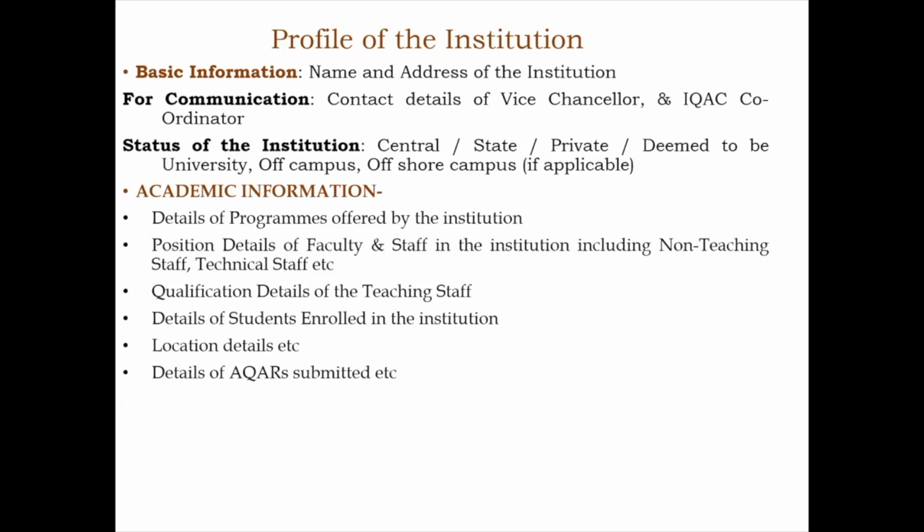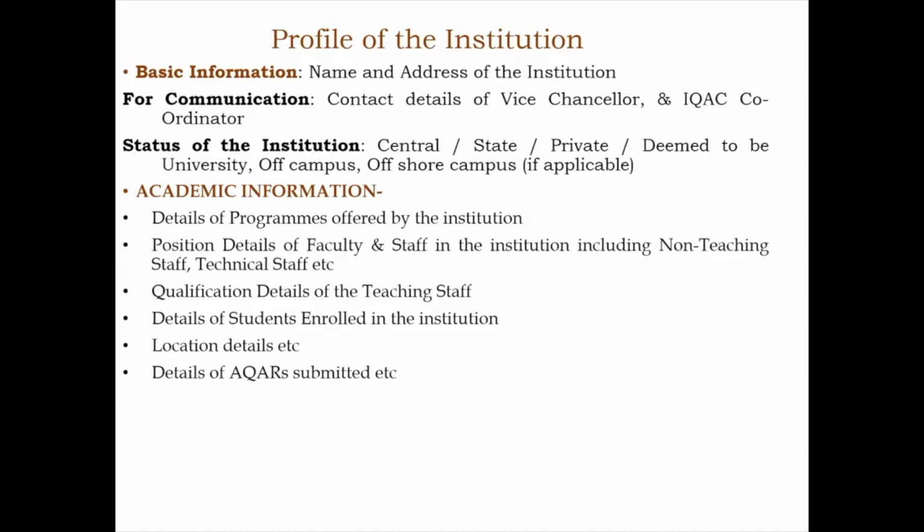The status of the institution, whether it's a central university, state university, private university, affiliated college, standalone college, or autonomous college. Academic information in terms of details of all the programs which are currently a part of the institution has to be filled while filling up your SSR.